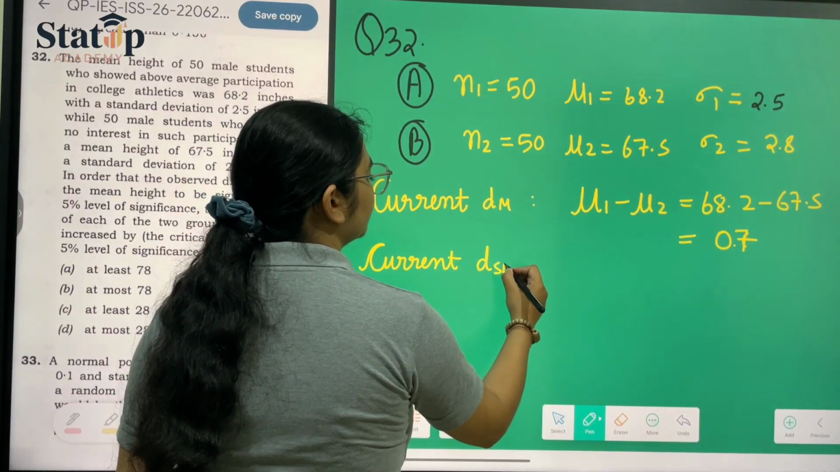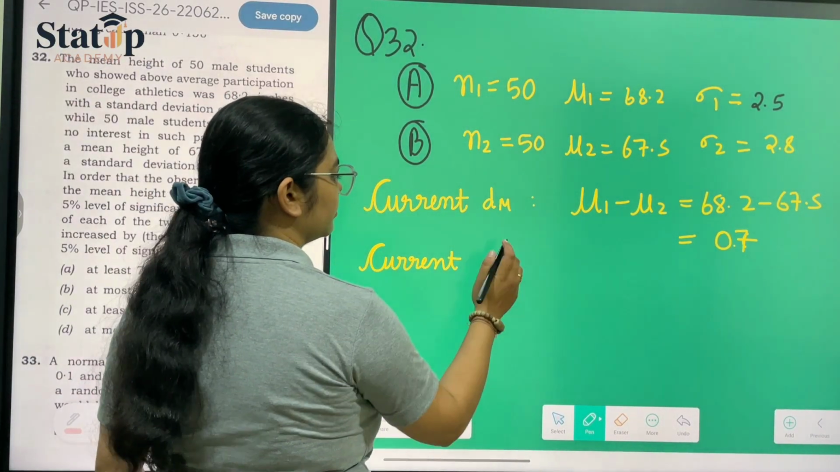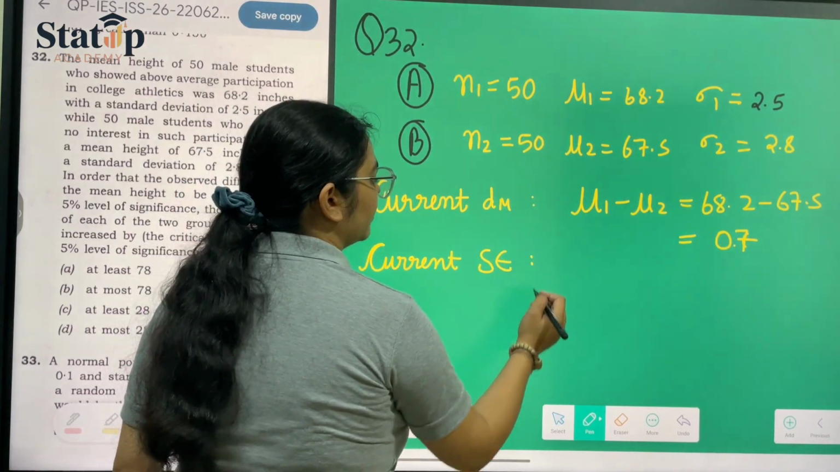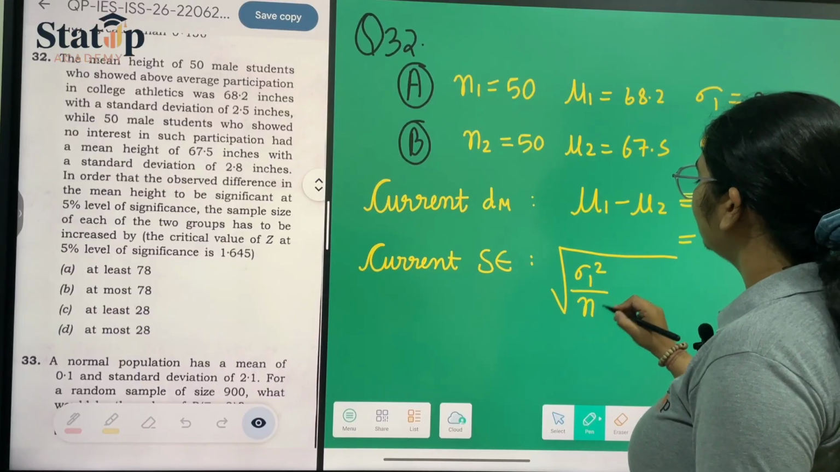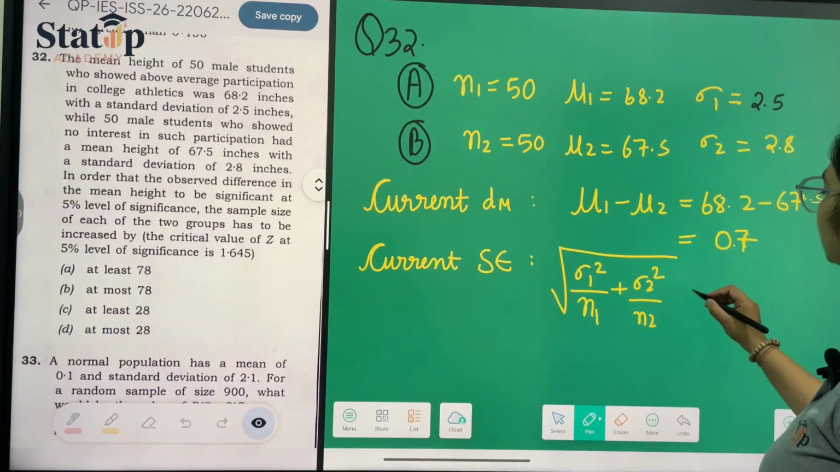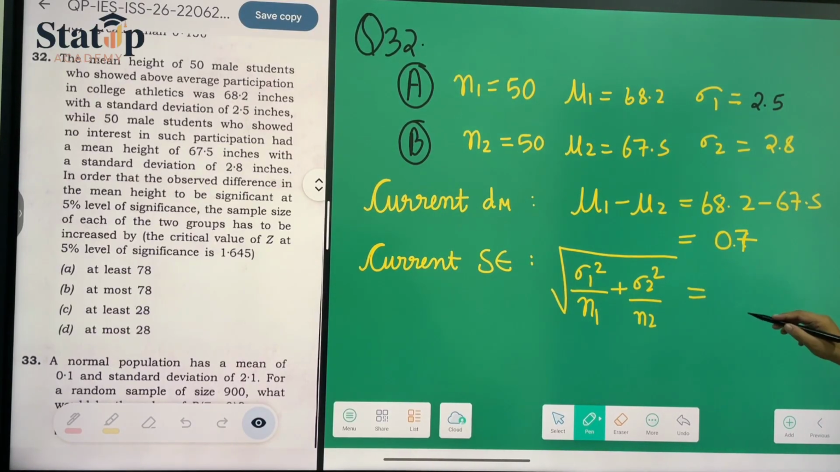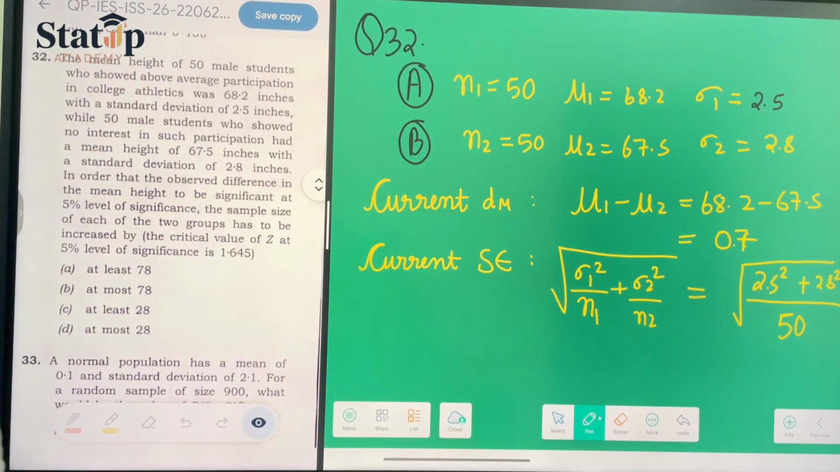And the current difference in standard deviation, the current standard error, is nothing but equal to the square root of sigma 1 square over n1 plus sigma 2 square over n2. If we put the values here, it will be 2.5 square plus 2.8 square upon 50. Both of them are 50, so we will be putting it like this.